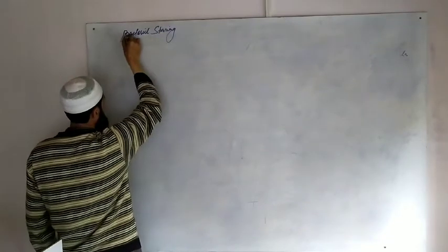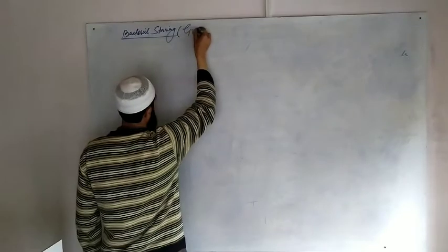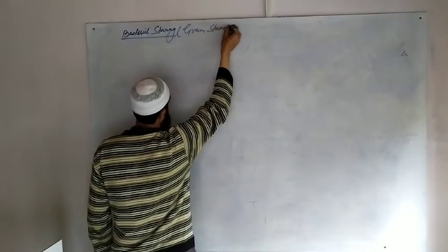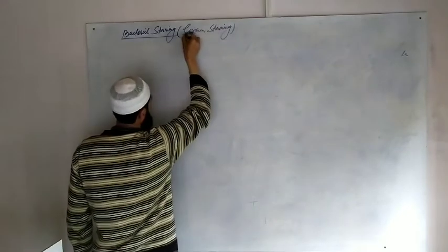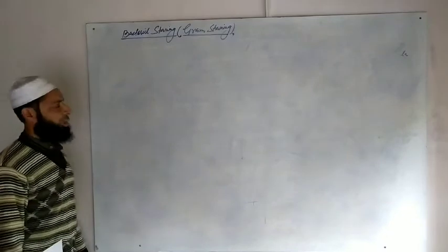Bacterial staining, also called gram staining.